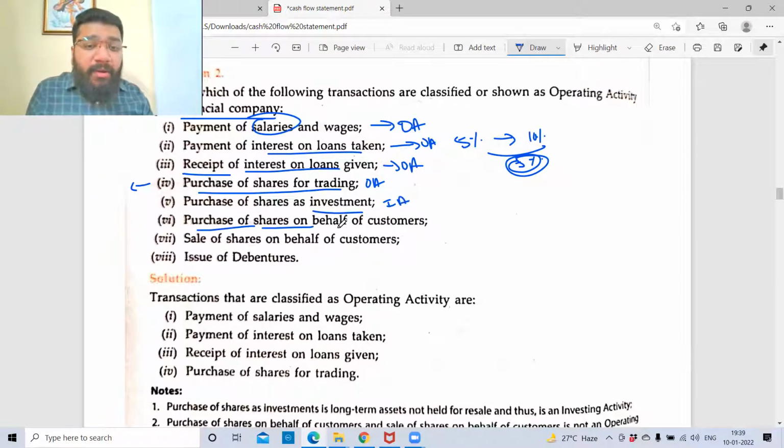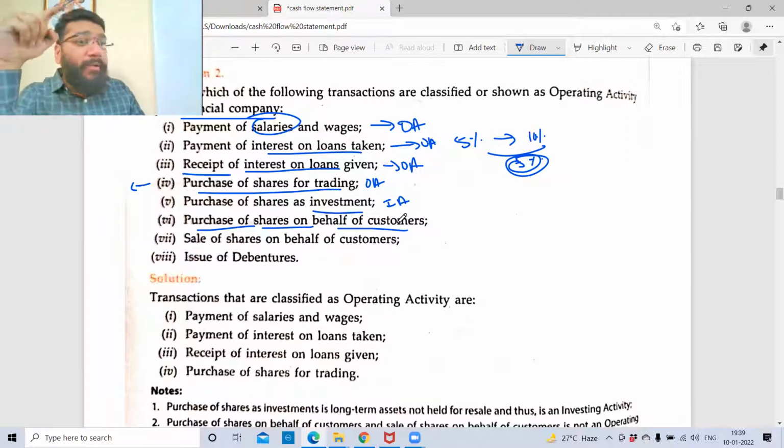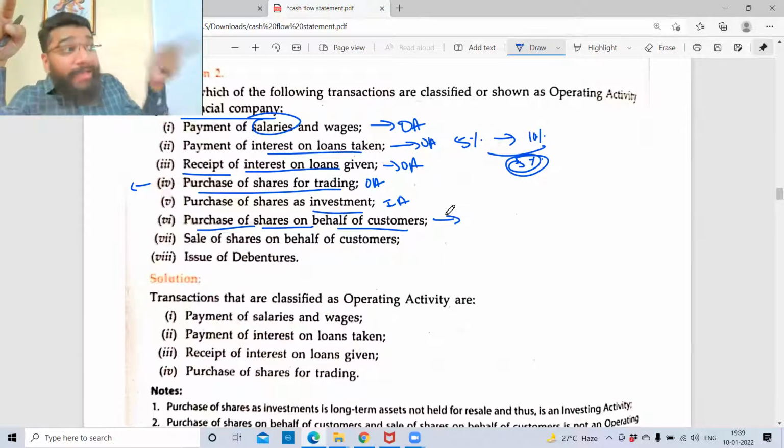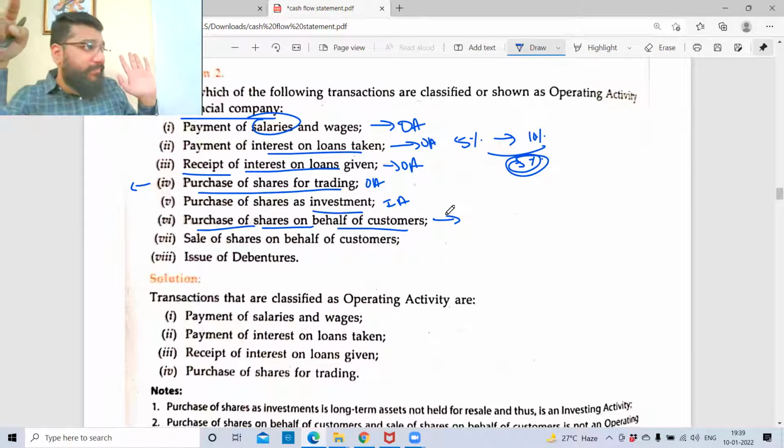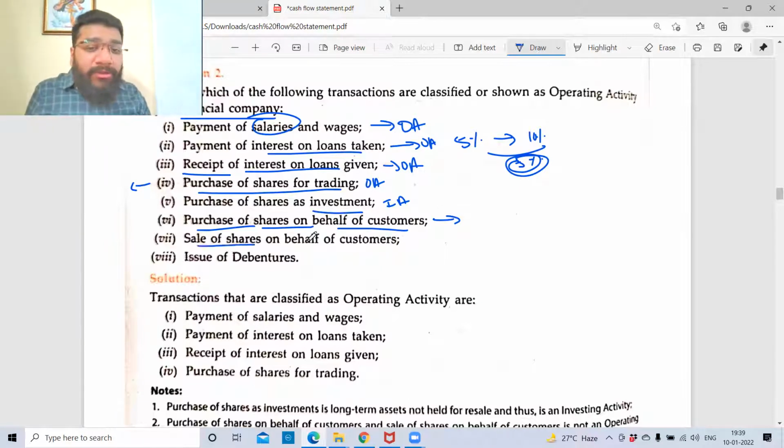Purchase of shares on behalf of customer. If I am buying shares for myself, then this is my operating activity. But if it is on behalf of customers, then it's not an operating activity because my business is not that. But if I buy the shares for my customer and charge any commission for it, then it is operating. Sale of shares on behalf of customer is not in my operating activity.